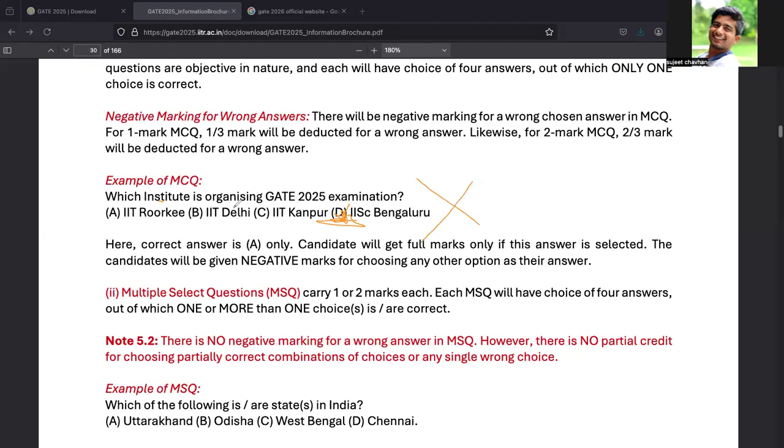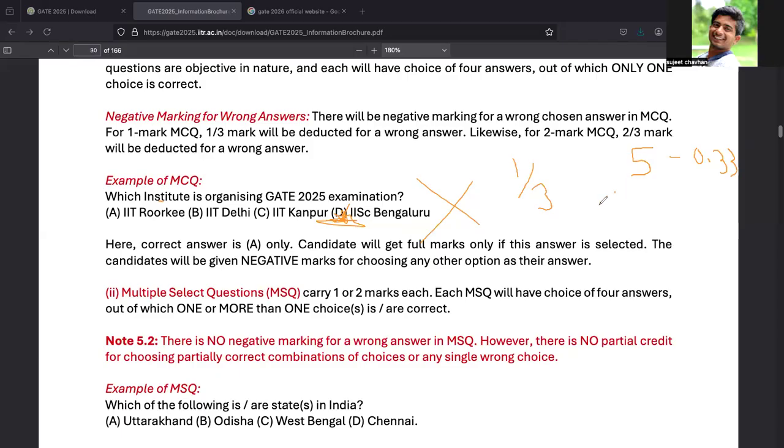Let's say this question is for 1 mark. Then what will happen? 1/3 mark will be deducted. Let's say from your previous answers your score was 5 marks. Then you solve this question wrong. Then it is 5 minus 0.33.